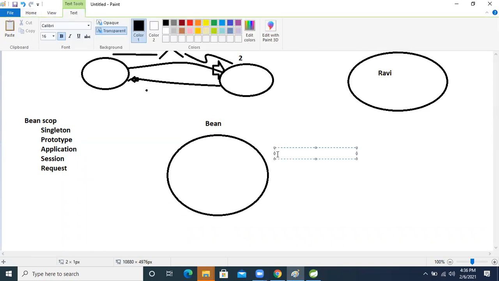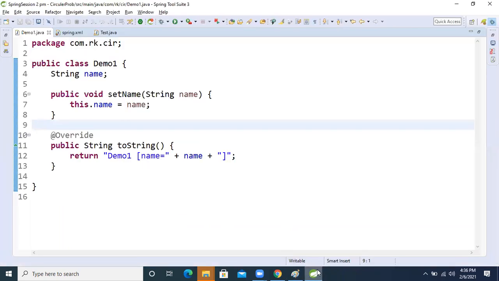If multiple threads work with it, it will give only one object. That is what singleton design means, singleton bean. So let's see how we can check this.